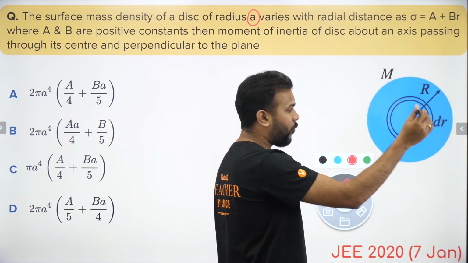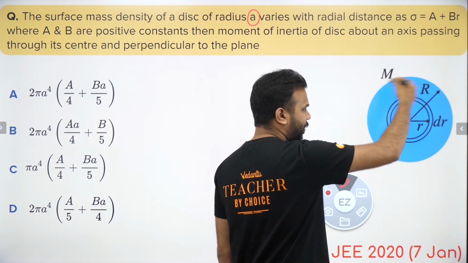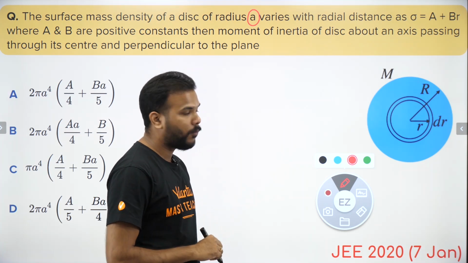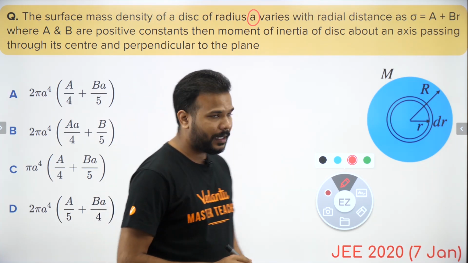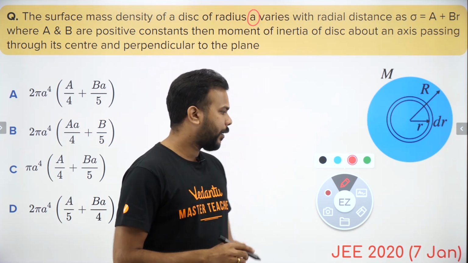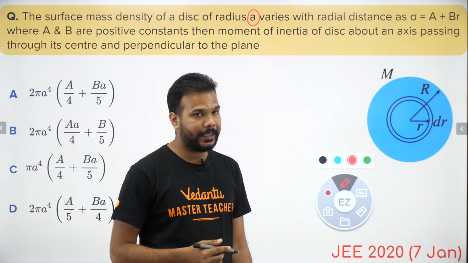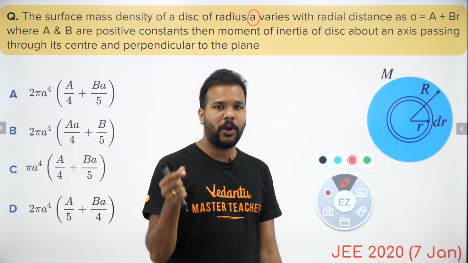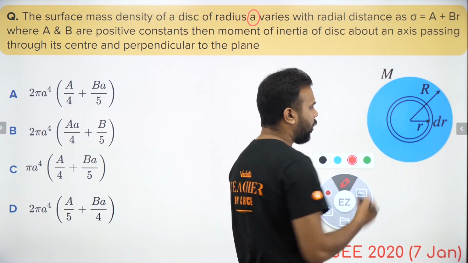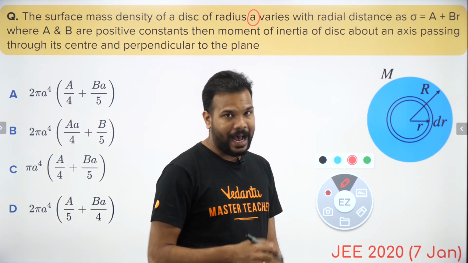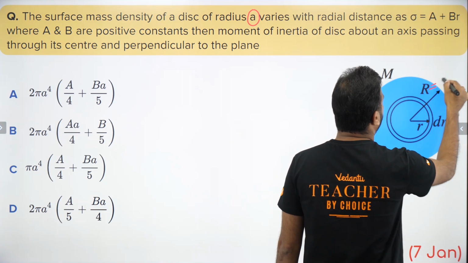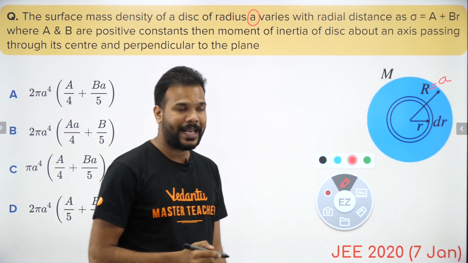Means what? Right now the pen that I'm holding is basically the axis of rotation, and this is how the rotation is going to happen. So for that axis of rotation, we have to find out the moment of inertia. Now what you see here in the diagram is the usual way of approaching any question of rotational motion when you are dealing with a disk. You end up considering small rings which make up this entire disk. So we elementally choose a ring over here whose radius is r and its width is dr, though the radius of the disk is capital R, which is given to us as small a.